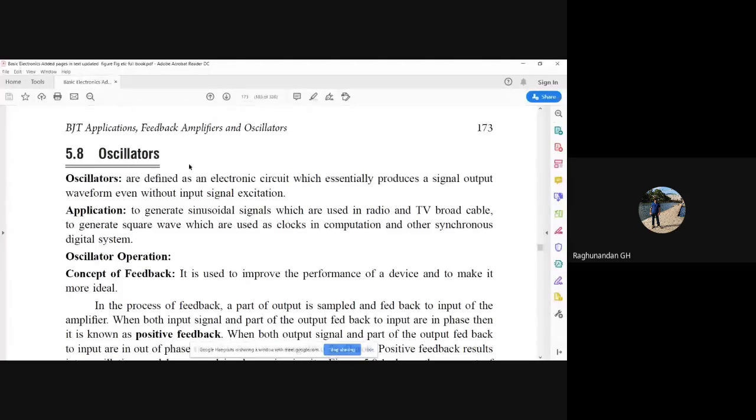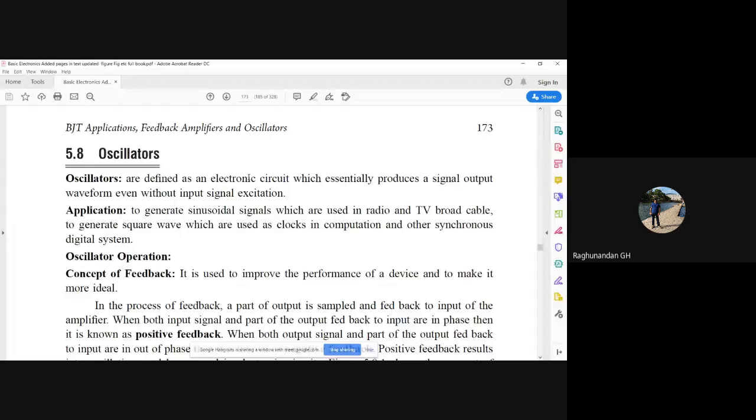That means here we are not going to give any signal input, but it is going to produce the output. In all the other circuits we were giving an input signal from the supply. That is, from the AC supply, we were giving the input to the base of the transistor. All those things we have seen in amplifiers, but in oscillators we are not going to do any such thing. So that shows that this oscillator is a device which is going to generate signals.